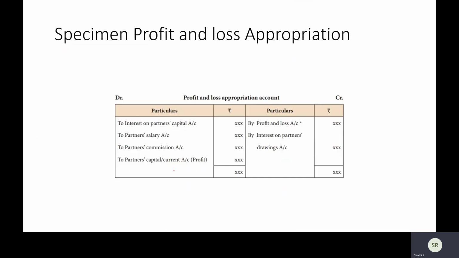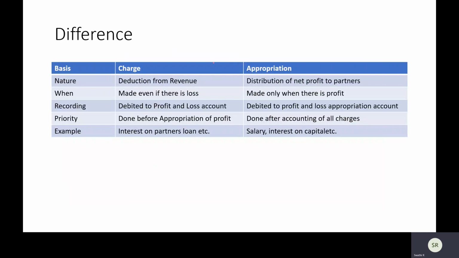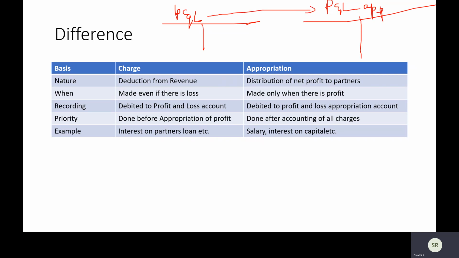We'll just quickly see, before seeing the format, I would just like to tell you what is appropriation and what is a charge. Right, we'll do this and then get back to the format or the proforma of it. So I told you P&L, okay, there is an account. You already know this. Then there is something called P&L appropriation. Appropriation is nothing but we are just extending it. The same P&L, we are just extending it a bit further and calling it appropriation. Right? This is the first thing to understand.